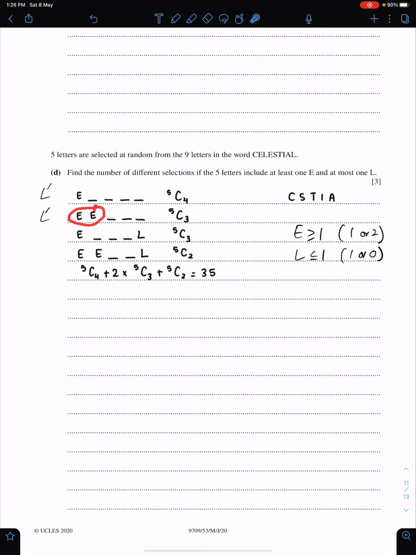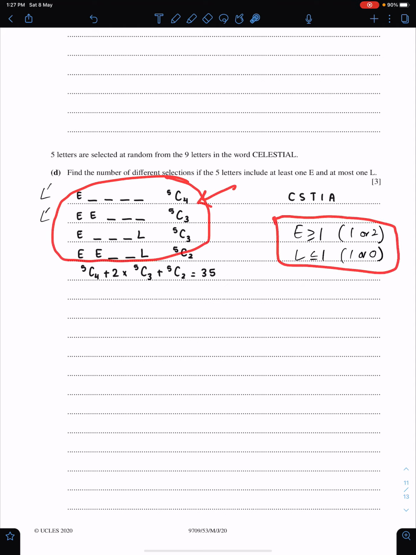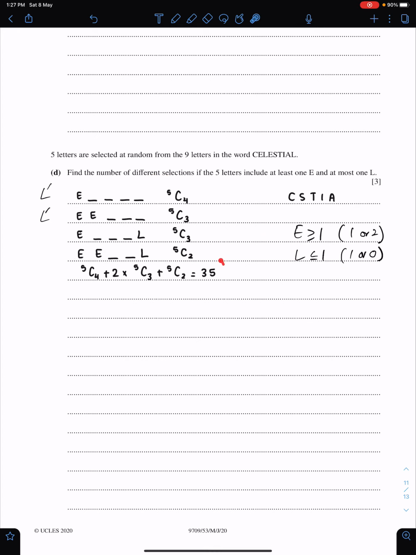Now selection with 2 E's and no L: we need 3 more letters from the remaining 5 letters, therefore 5C3. Now selections with one E and one L: we need 3 more letters from the remaining 5, 5C3. Now selections with 2 E's and one L: this is 5C2 because we need 2 more letters from the remaining 5. If you observe these 4 ways, you will see that we followed these restrictions, and there are 35 possible ways to select 5 letters with this restriction.